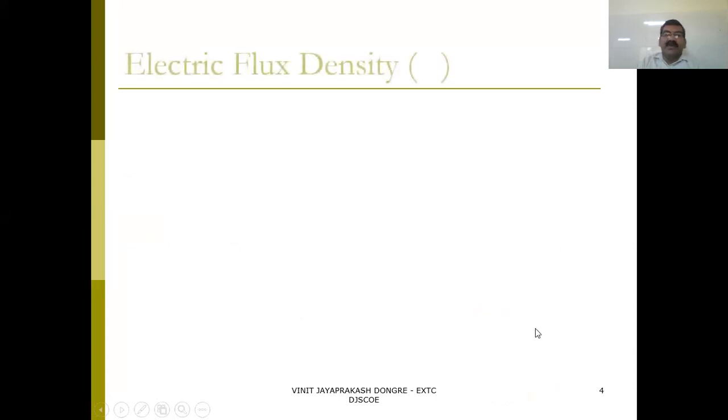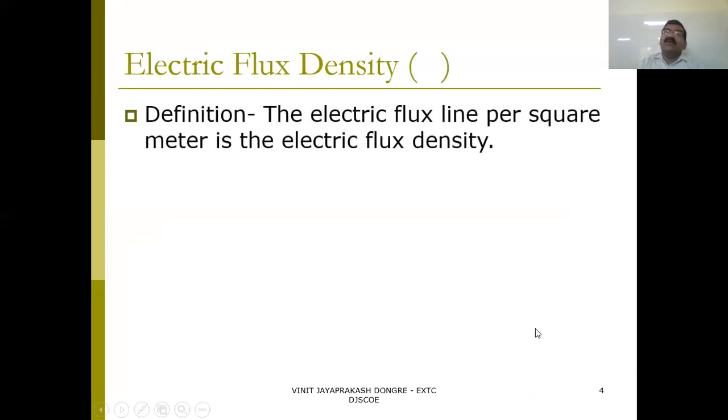Now, how can you define the electric flux density? By definition, the electric flux lines per square meter is the electric flux density. This is the important parameter that we require. The electric flux is passing from the inner sphere to the outer sphere, and the number of flux lines per square meter is called the electric flux density.